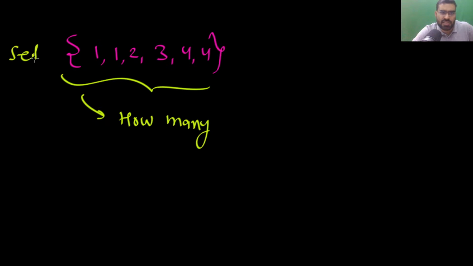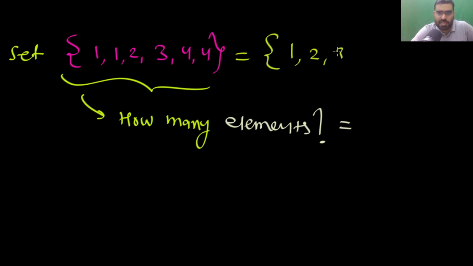I have given you a set in which you have some elements. In this set, how many elements in total? You can see in this set we have only 4 elements. Remember, as I told you, we ignore duplicates. Duplicates are not allowed. This set and this set are basically the same, because we ignore the repeated elements. So the number of elements is only 4.